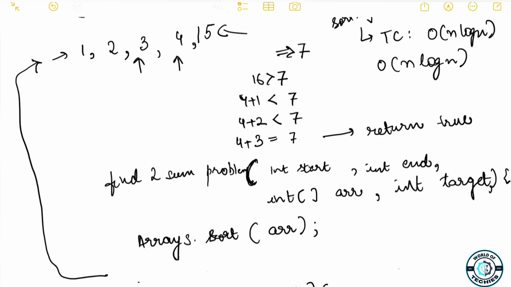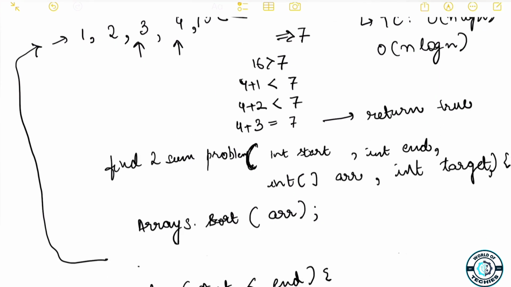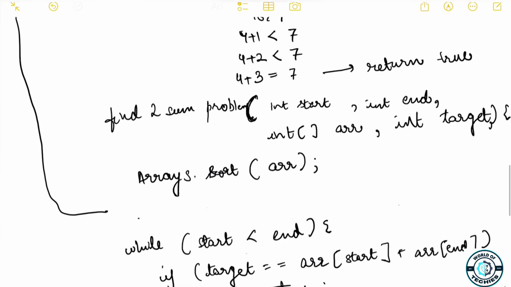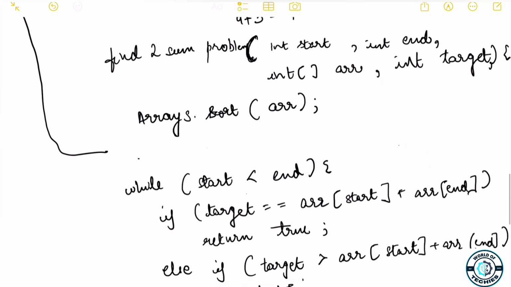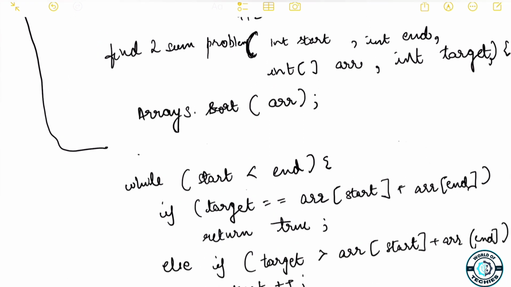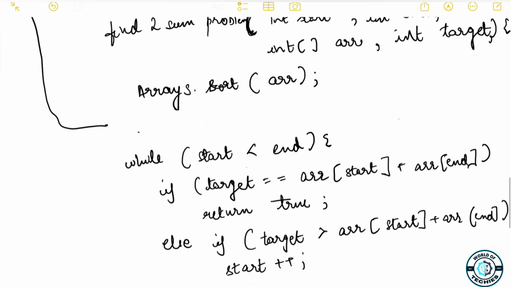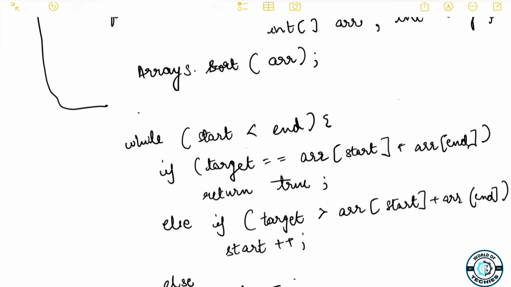Right, a solution for the two sum problem. So it's very easy. The arguments that we are taking in are start, end, the complete array and the target sum. As we said, the first thing that we have to do is first sort this complete array, and then we'll move from start to end, and we'll check whether the target is equal to the element of start plus end, we'll return true. Otherwise, if target is greater than start plus end, we'll do start plus plus, because what we are saying is that the target is